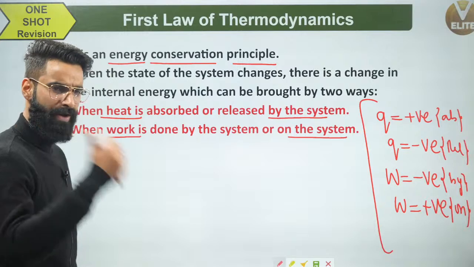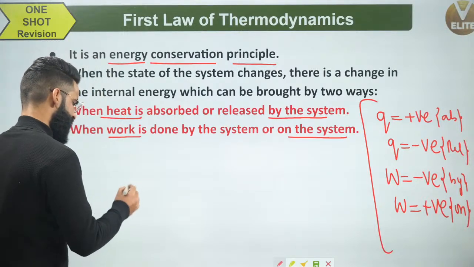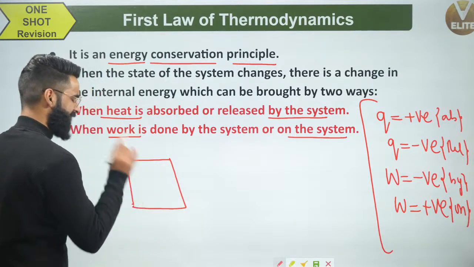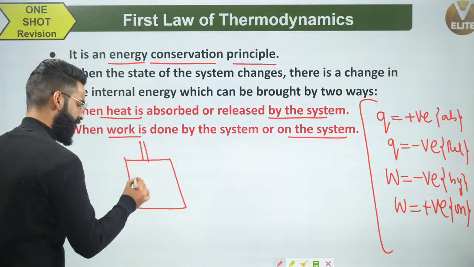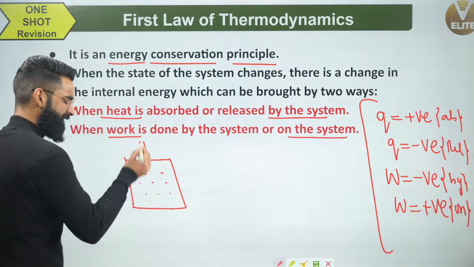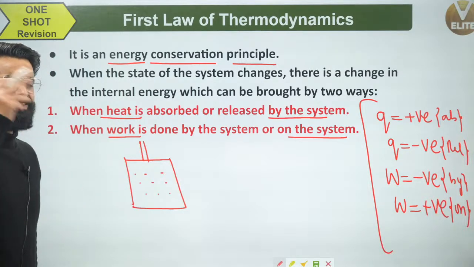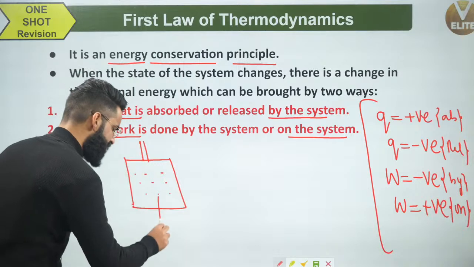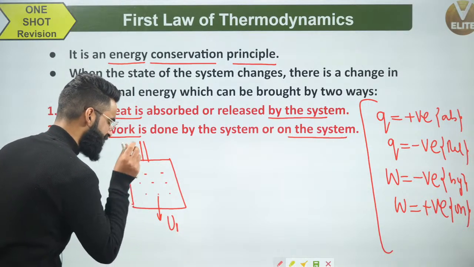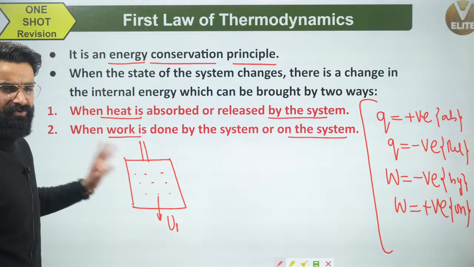Now guys, let's get it mathematically. For example, I'm taking a container in which I have an ideal gas. The ideal gas present in this container is my system. Let's assume the internal energy of this ideal gas is equal to U1. U1 is the total energy present in the system, what I call the internal energy of the system right now.